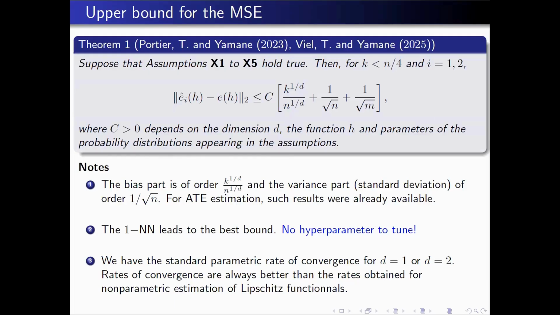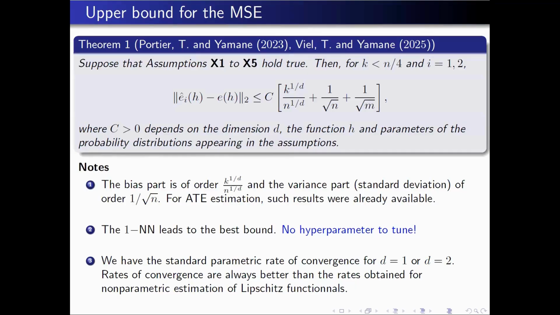This first term is the bias. I will give the details after. And for average treatment effects, such results, in fact, were already available. We simply generalize it. And we'll study also the case of a sampling, which is very similar. And what is interesting with this kind of thing is that you simply optimize the upper bound with k, simple. You take k is equal to 1. Okay, so you take simply the one nearest neighbor. Okay, if you want to pick the neighbor, you simply take the closest. Okay, and this gives an optimal upper bound already.